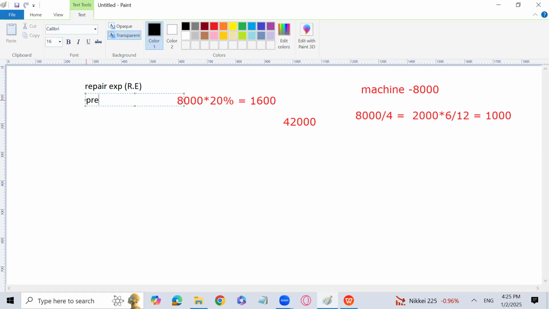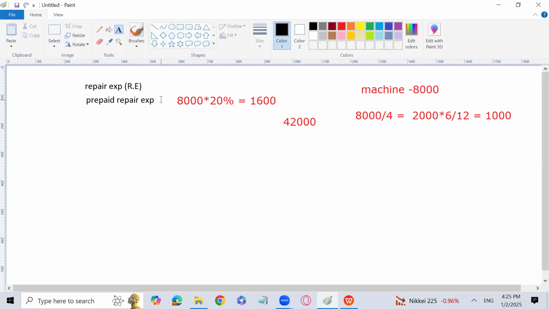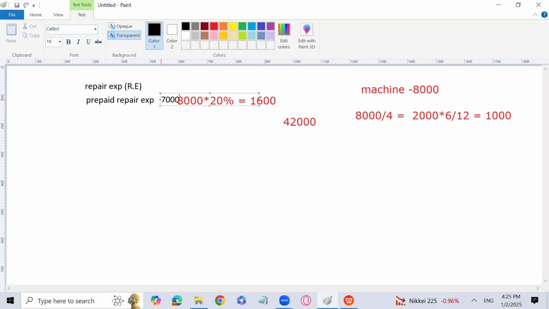Then prepaid repair expense, which is going to be recorded in the other receivables, prepaid, which is 7,000. This is going to be 1,000, and machine is going to be credited because we have debited machine with an additional amount of 8,000, which is not a non-current asset.